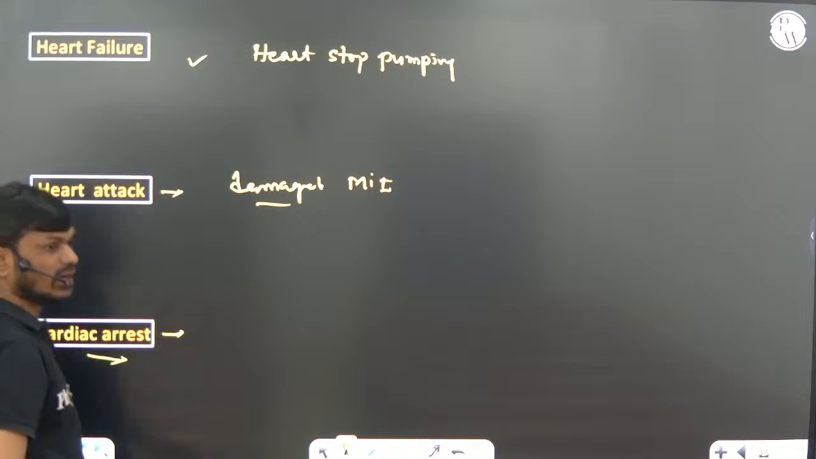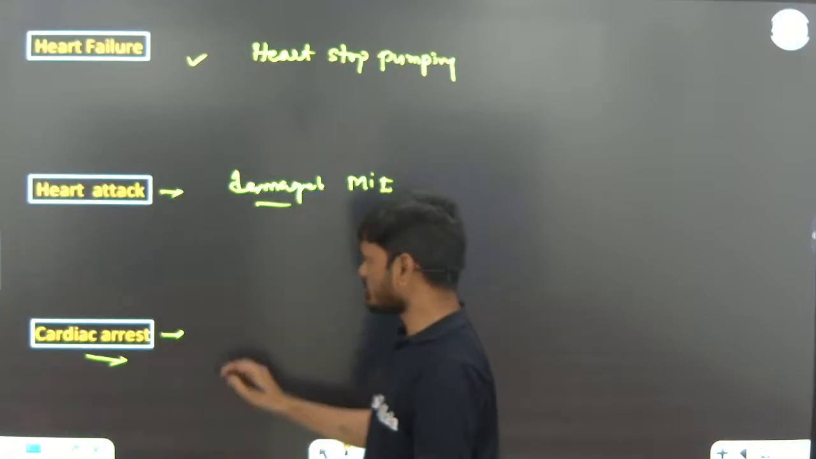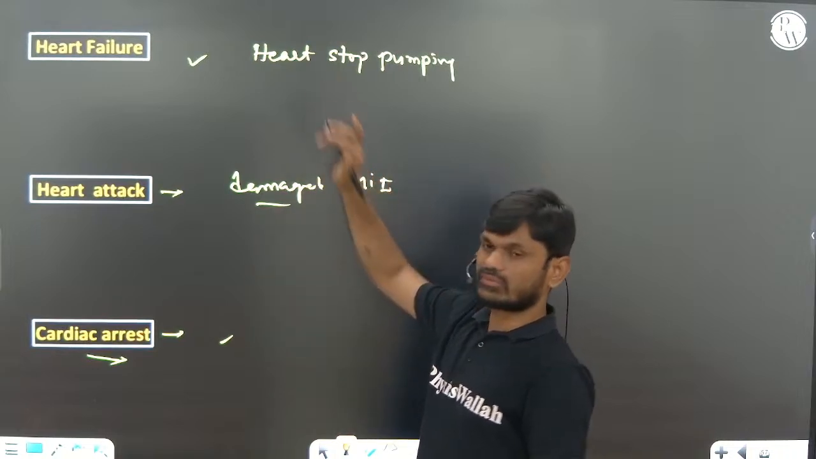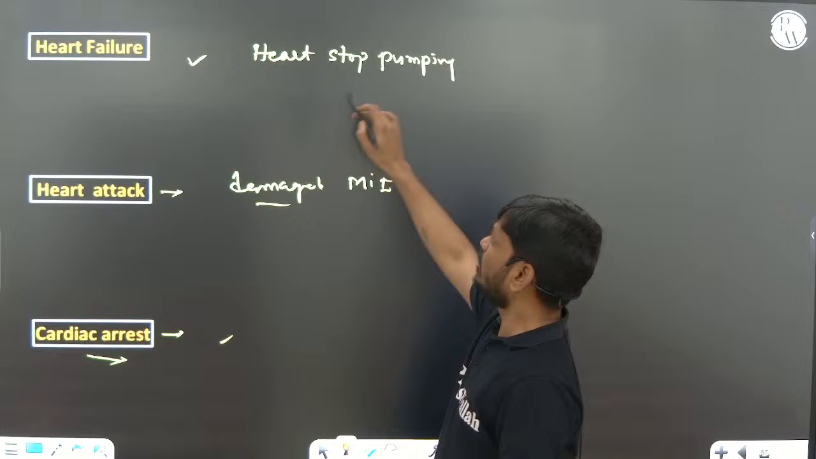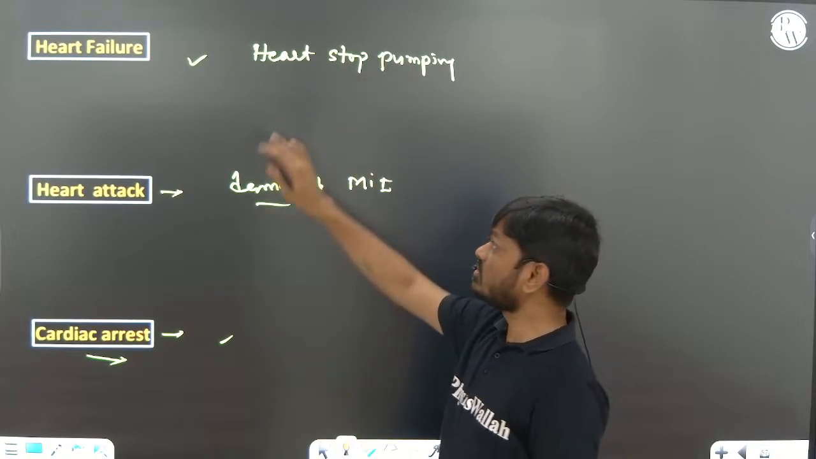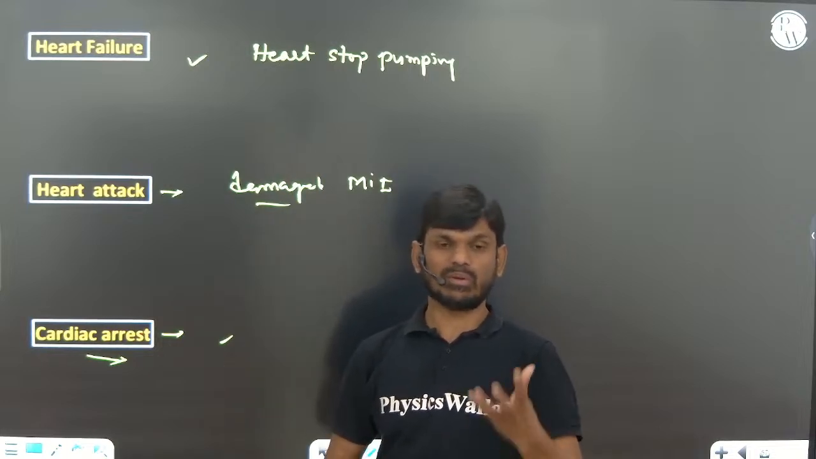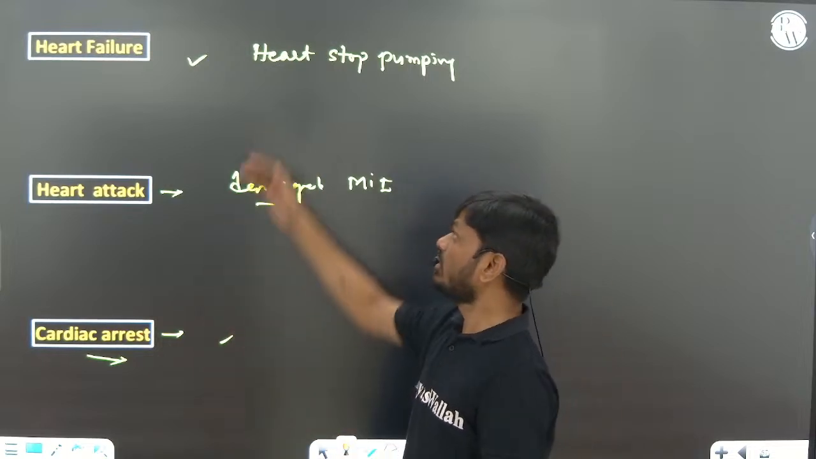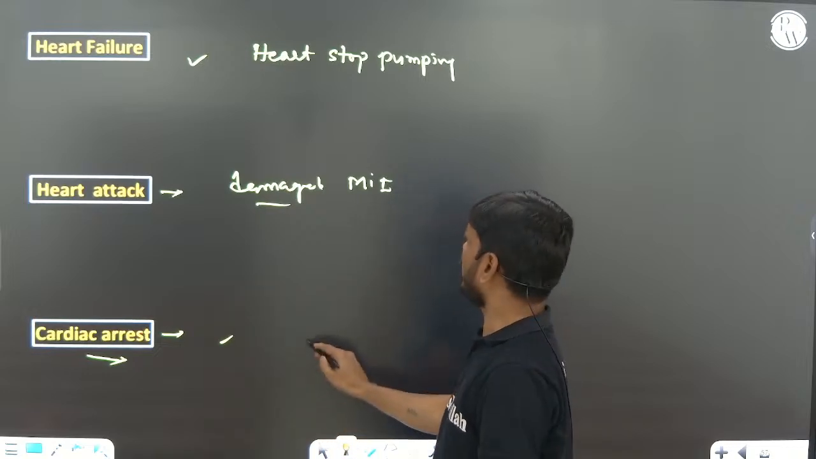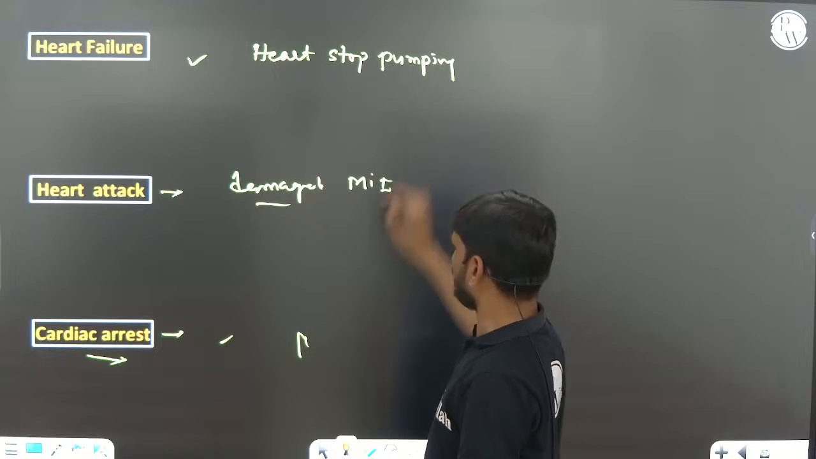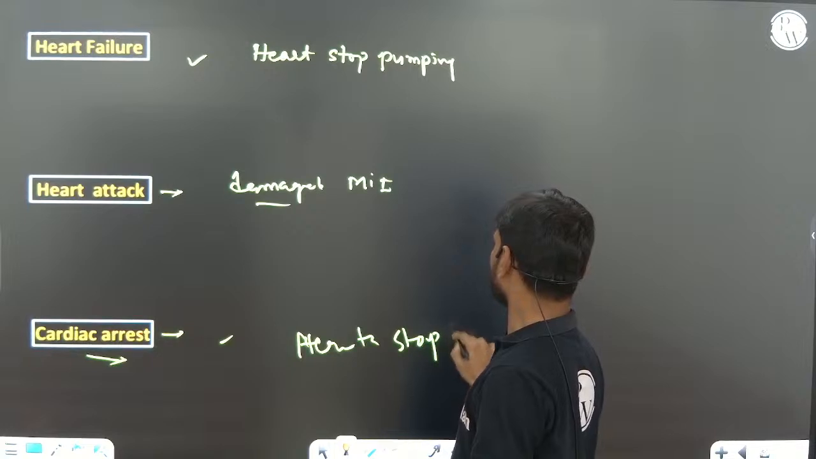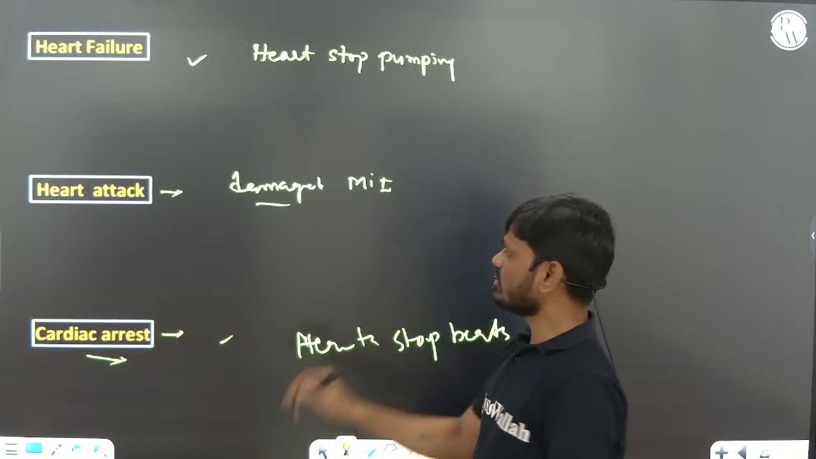Cardiac arrest means the heart stops pumping, the heart stops beating, or the heart stops working. Heart failure, right? The heart is unable to supply the needs of the body. The heart is unable to pump the blood needed by the body. That is called heart failure. Cardiac arrest means the heart stops beating. That is cardiac arrest.